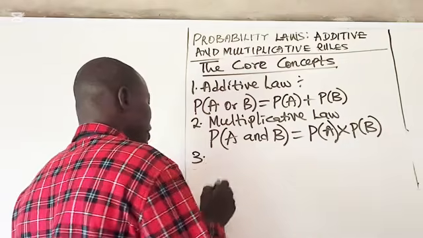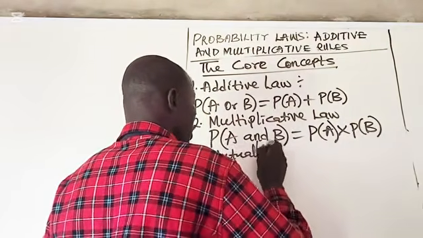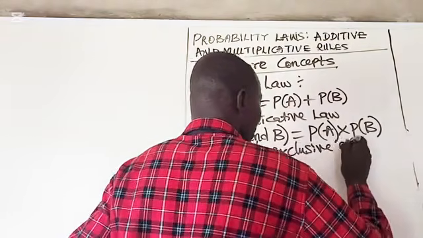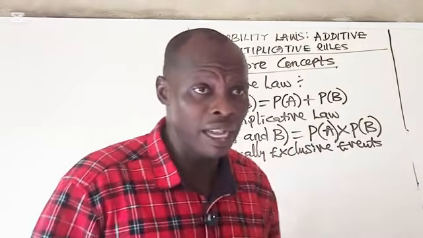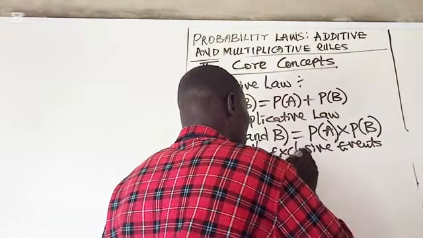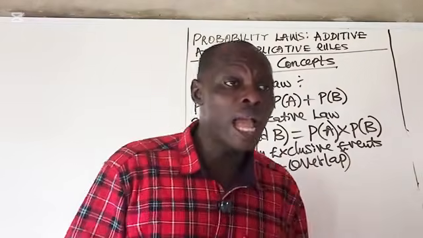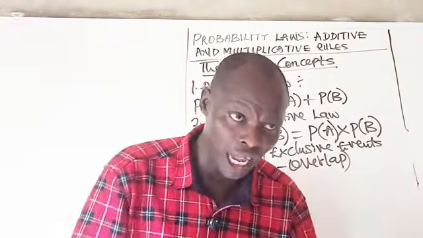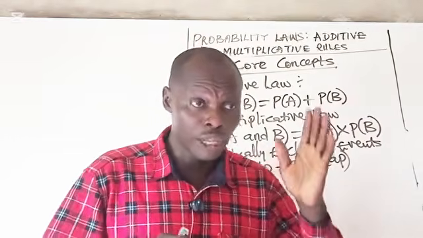Let me call this number 3: mutually exclusive events, no overlap. Mutually exclusive events are events that cannot happen at the same time.